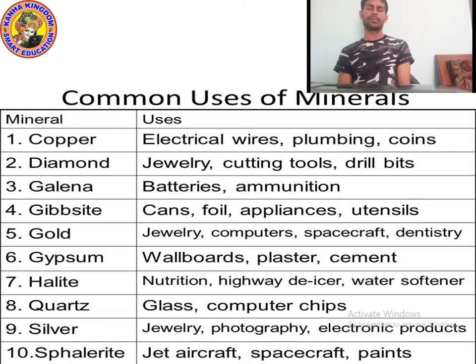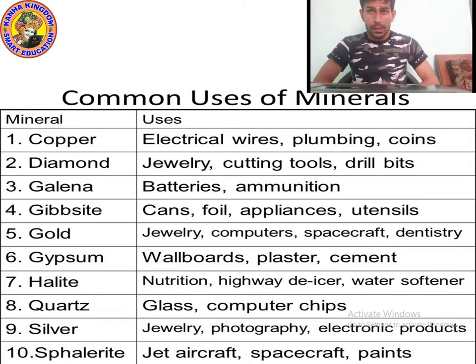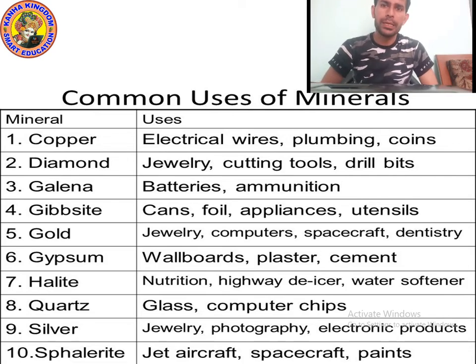Copper. The first mineral is copper. Copper is used to make electrical wire, plumbing, coins. Diamond is used for jewelry, cutting tools, drill bits.